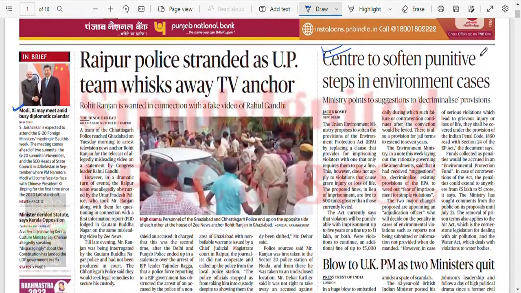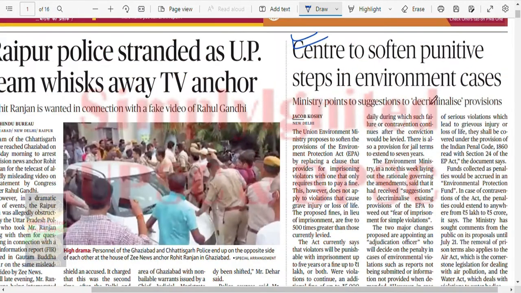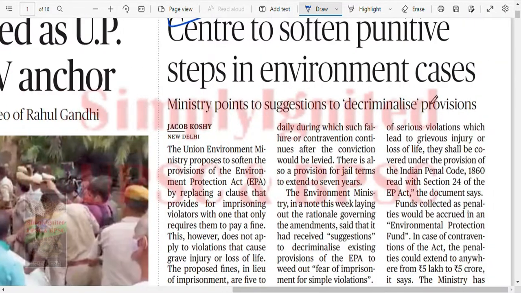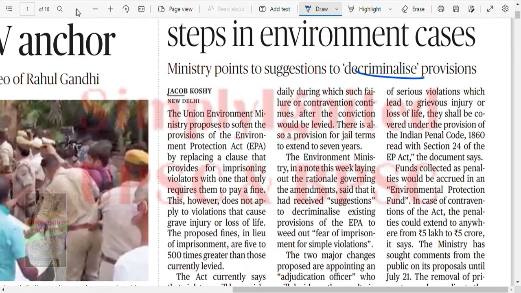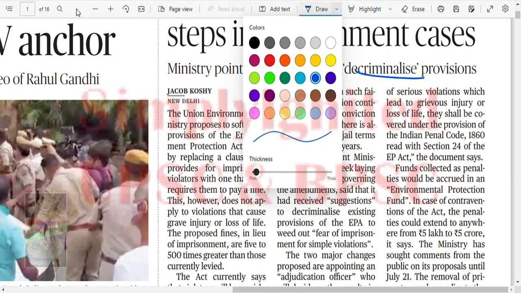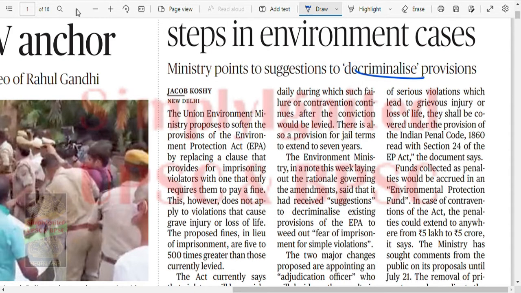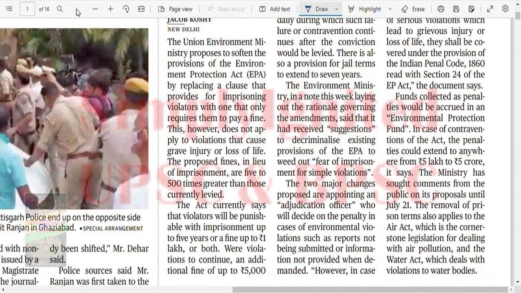Center to soften punitive steps in environmental cases. Let's see. Ministry points to suggestions to decriminalize provisions. Okay, fine. Which provisions is it decriminalizing? MEA, Union Ministry of Environment, has proposed to soften provisions in EPA by replacing the clause that provides for imprisoning violators with one that only requires them to pay the fine. Okay, from imprisonment to fine.